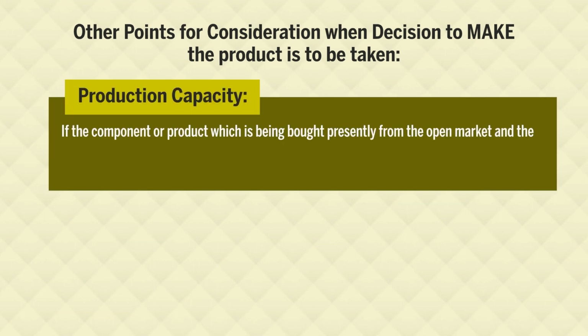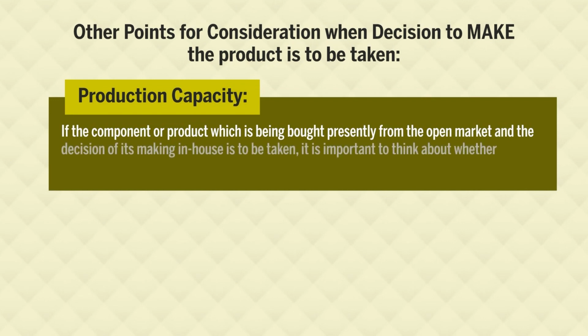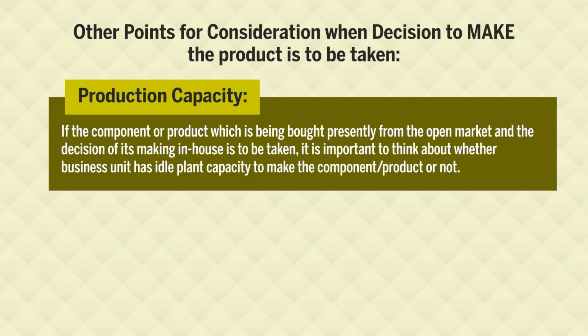If the component or product which is presently being bought from the open market is to be made in-house, it is important to think about whether the business unit has idle plant capacity to make the component or not. So, this is the first factor. Suppose we start making the component in-house, we should have that capacity. Our plant should be capable of making this product or component in-house.